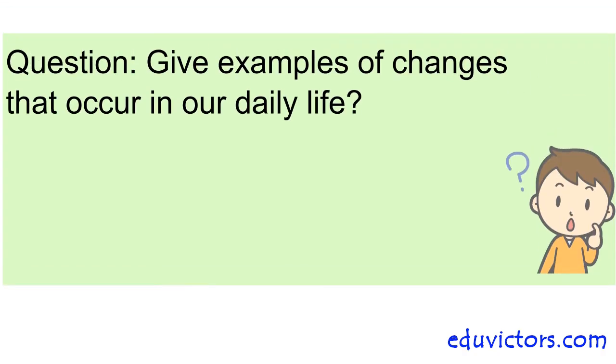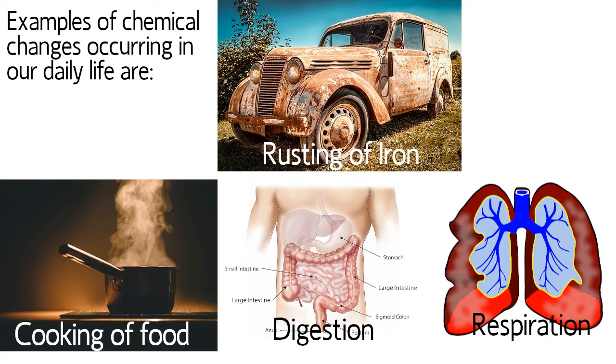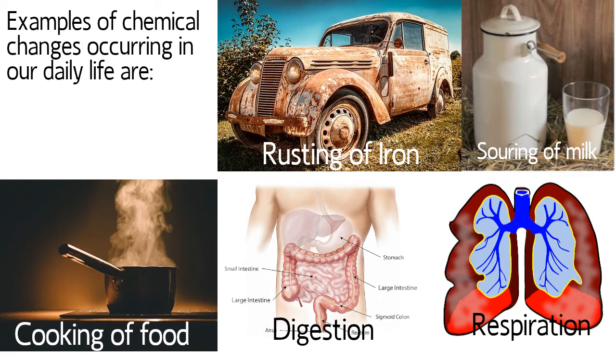Give examples of chemical changes that occur in our daily life. Some examples of chemical changes that occur in our daily life are cooking of food, rusting of iron, digestion of food, respiration, souring of milk.